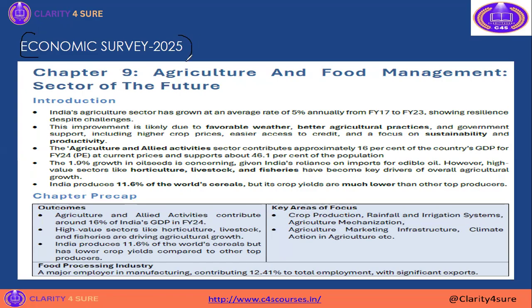See, before itself I explained, in the economic survey there is no need to read all the 400 pages. Just focus on the topics of agriculture as well as rural sectors. Chapter 9 discusses agriculture and food management, the sector of the future. Here they gave that India's agriculture sector has grown at an average of around 5% annually from financial year 2017 to 2023. Directly, this statement can be asked in phase 1 or phase 2 examination. They can ask what the average growth rate is, so you should know it is 5%. Like this, questions will be framed.